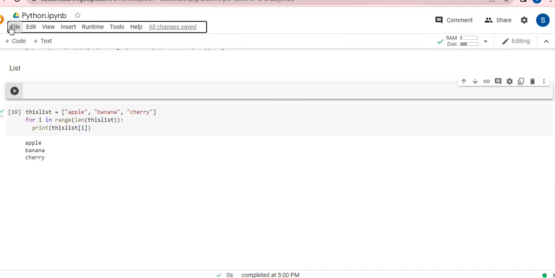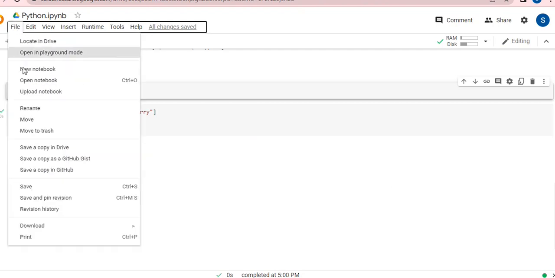So here I'm going to open a new notebook, clicking on file, clicking on new notebook, and writing over here a name that is loops. So I could get my new notebook, as we are doing almost every topic on a new notebook. So this is my new notebook today. This is a notebook of loops, and I'm going to give all of you the link so that you can check my code on Google Colab. And I'm going to write over here loops, L-O-O-P-S, loops.